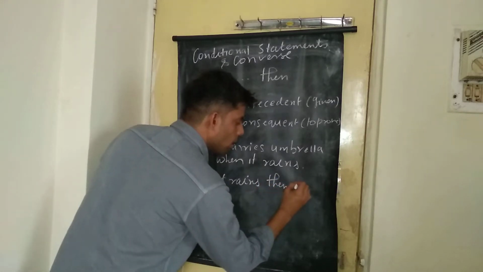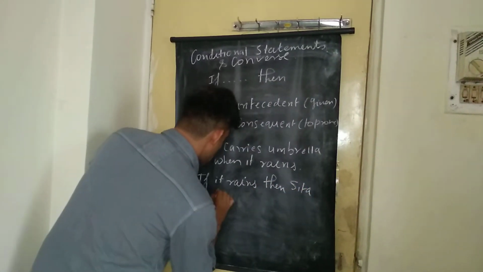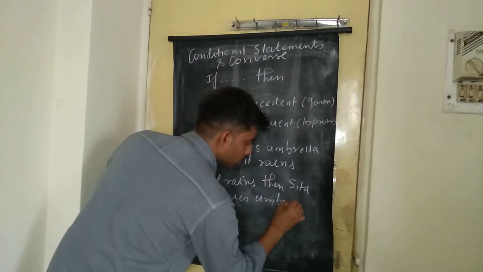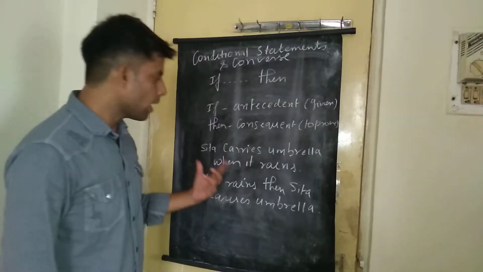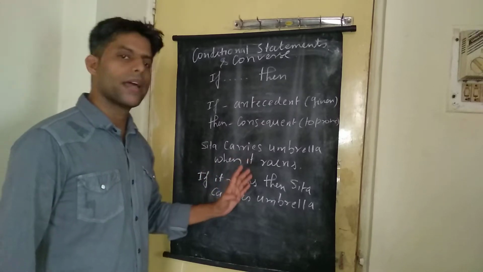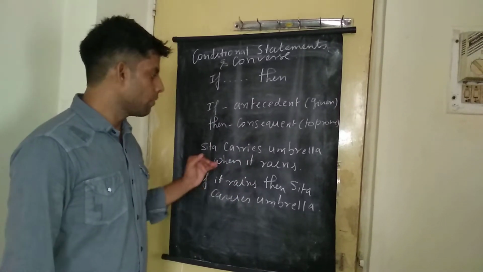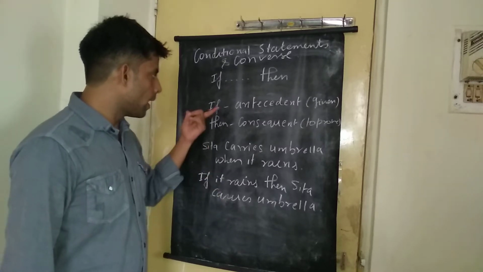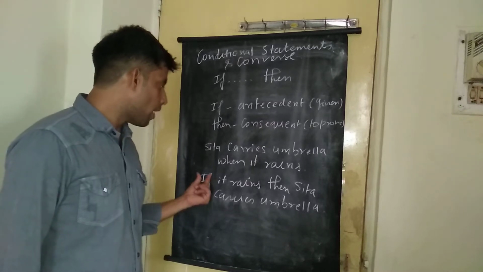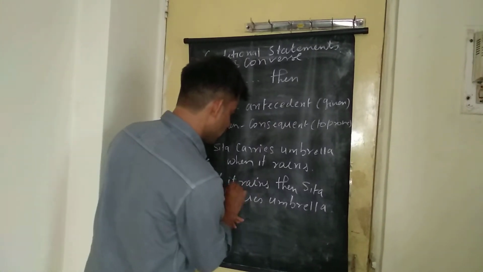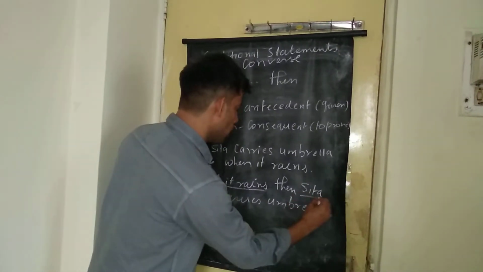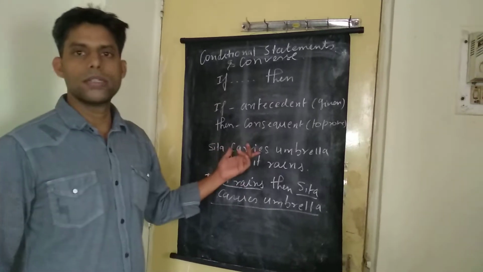And if you put if and then in between, you will find: if it rains, then Sita carries umbrella. That is what every time we need to do. The statement will be given to you and you need to put if and then and make a condition from the given statement. Now we can study what is antecedent and consequent. The part which follows if, like it rains, is the antecedent, and the part which follows then, that is Sita carries umbrella, becomes your consequent.